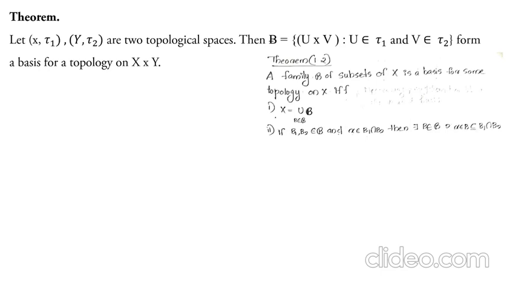If these two conditions are satisfied, then B forms a basis for a topology on X.